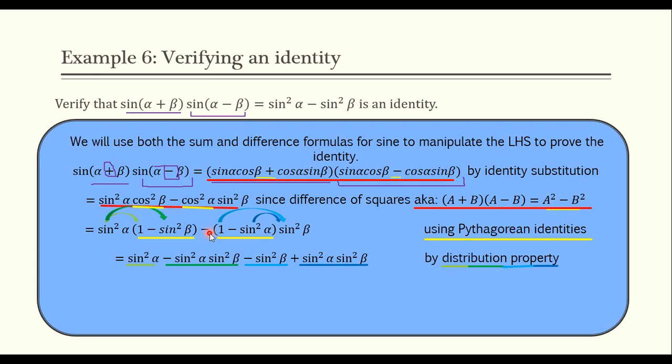And now, look at this. We're so close. Boom. We end up getting sine squared alpha minus sine squared beta because check this out. This guy is exactly the same as that guy. So simplifying gives me exactly what I want. And I did it. I kind of like this one because it goes back to expanding something out, distributing something, canceling something out, using our Pythagorean identities, all kinds of fun different algebra manipulations. It starts off getting really crazy and looks a little overwhelming at first, but it ends up being this nice, beautiful, simplified thing.